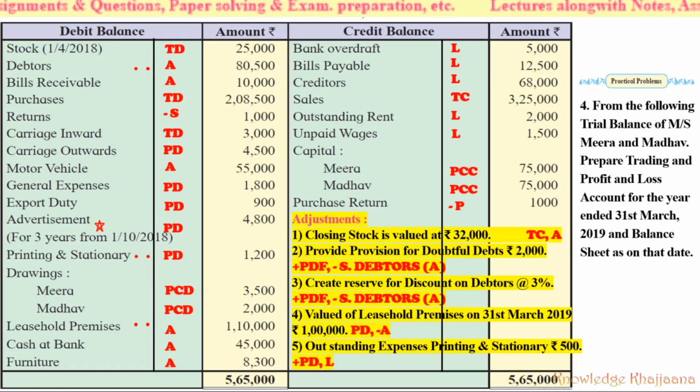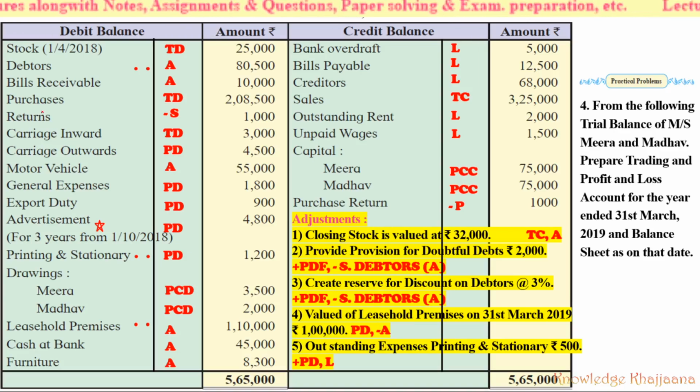Now I will just dictate to you the recording of the items given in the trial balance. Okay, first of all, stock, which is given on 1st April 2018. As the balance sheet closes on 31st March 2019, it is an opening stock, which should be recorded on the trading account debit side. Then debtors, assets; bills receivable, assets; purchases, trading account debit side; returns.